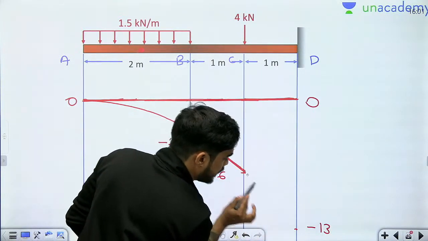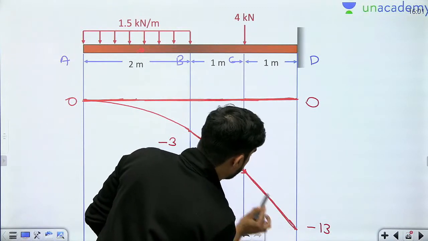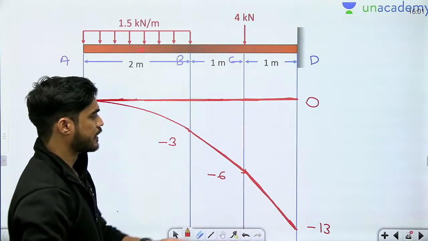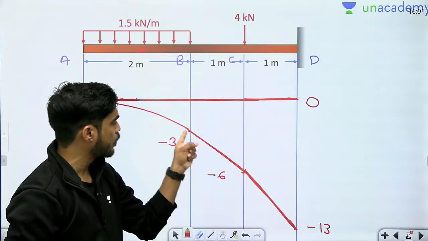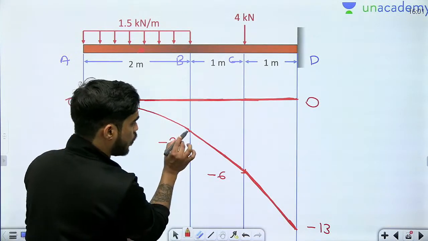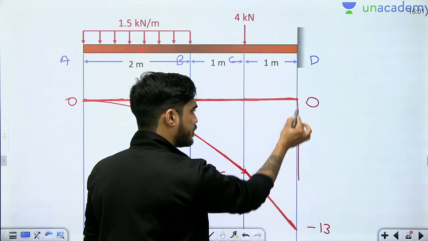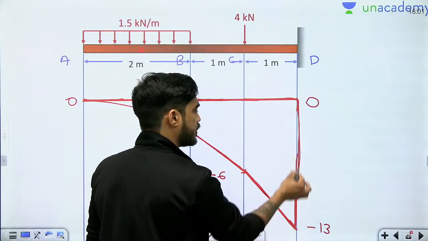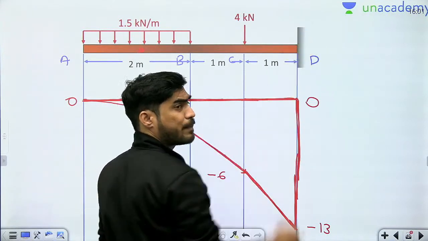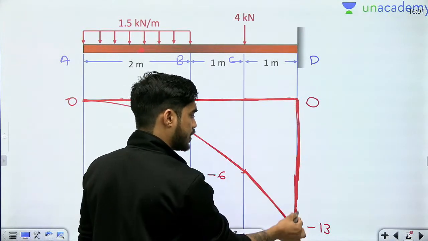So it will be another straight line like this. But there will be a difference between both the straight lines. This straight line will have a greater slope compared to this. Okay. Don't draw a single straight line. And in the end, it will become 0. Why the sudden change? Because there is a couple at the fixed end. That's why the sudden change.